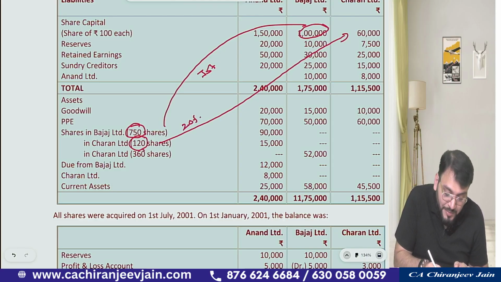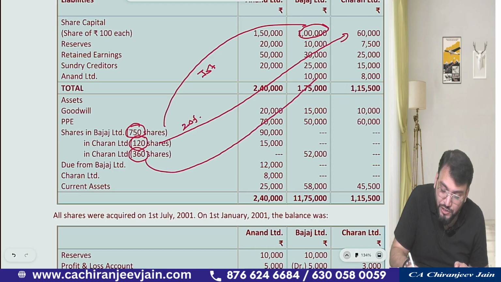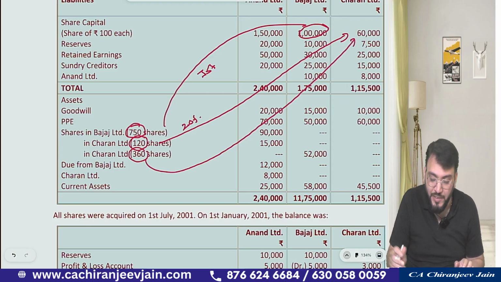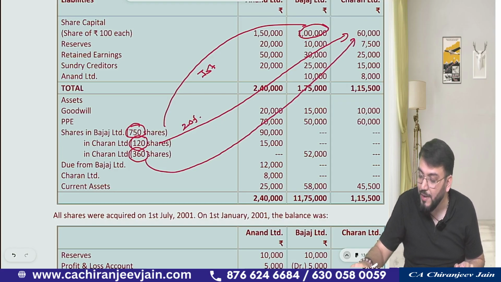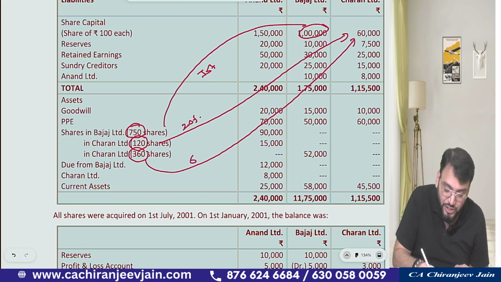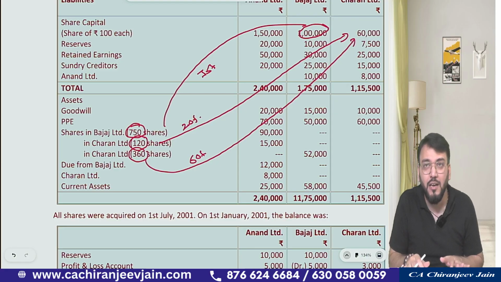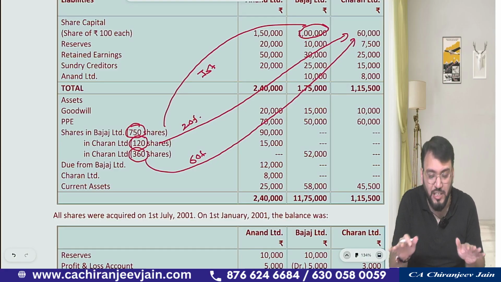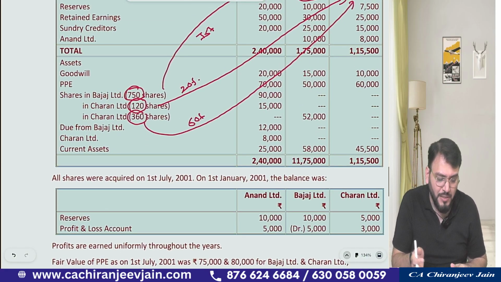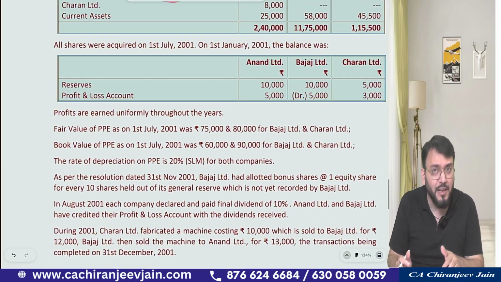Then Bajaj has invested in 360 equity shares of Charan Limited. So out of 600, you can see 360 divided by 600, it means it becomes 60%. This was a chain holding question. Understood the chain holding in this particular question? Then the question is with you.